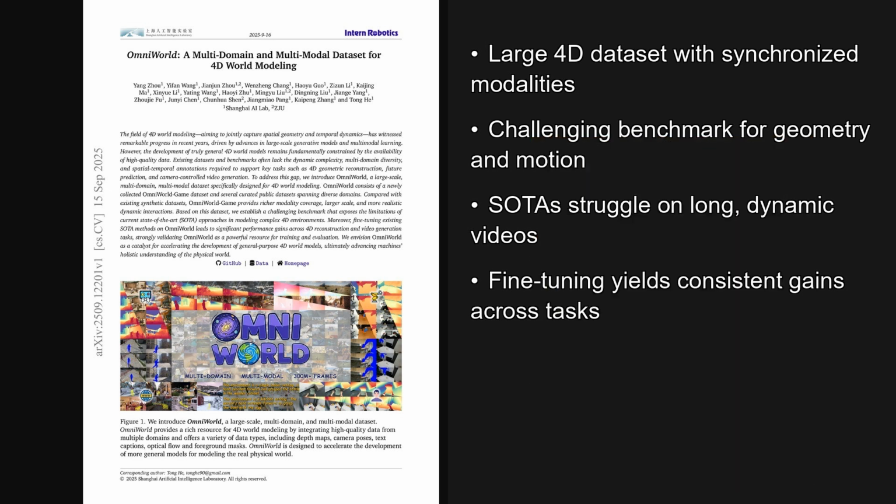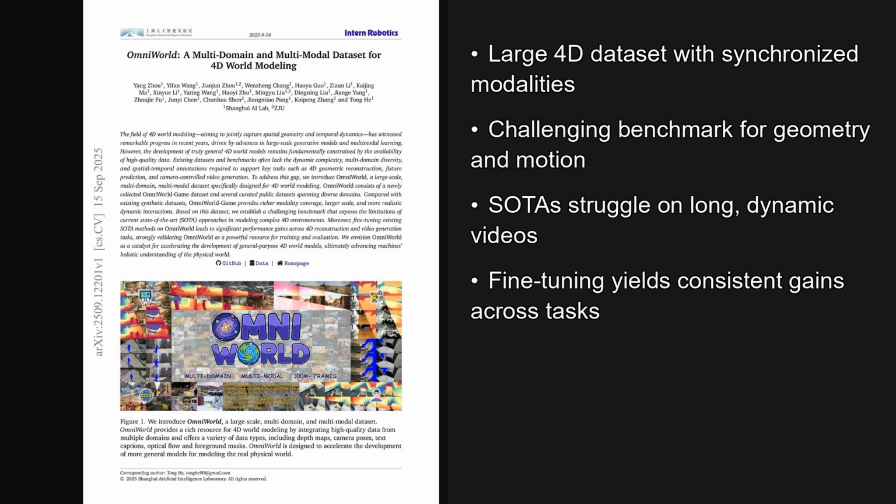I'm Alex. Today we're looking at a paper from the Hugging Face trending list, published on September 15, 2025, just yesterday. The big contribution is a new large-scale, multi-domain, multi-modal dataset that finally gives 4D world modeling the diverse, richly annotated data it has been missing, and fine-tuning on it delivers clear gains across 4D reconstruction and camera-controlled video generation.